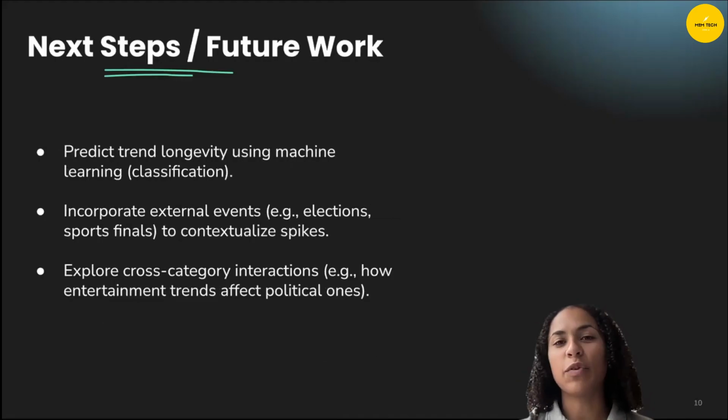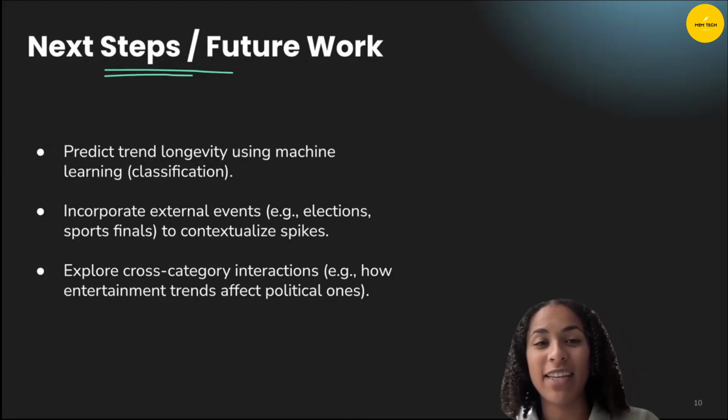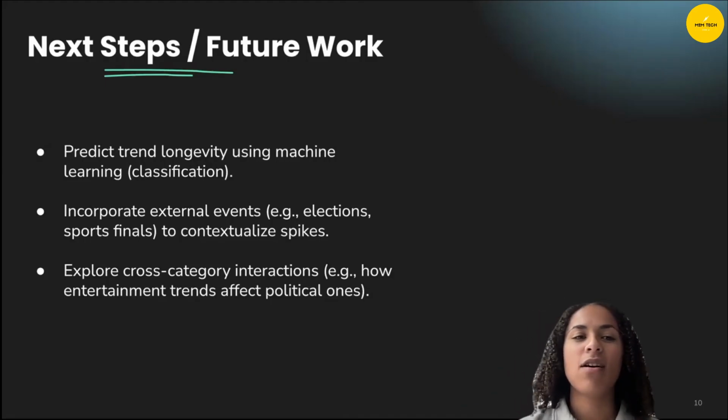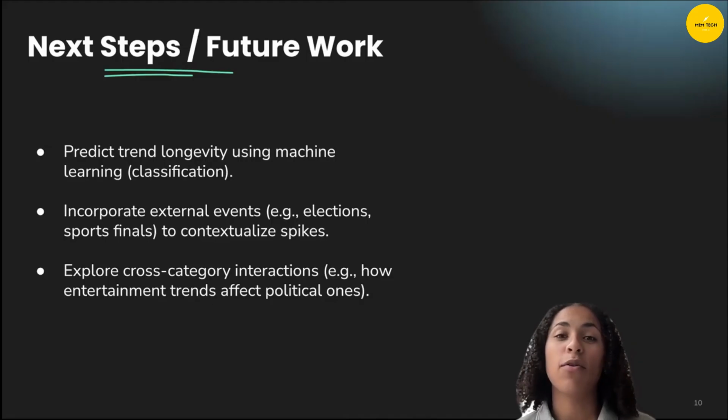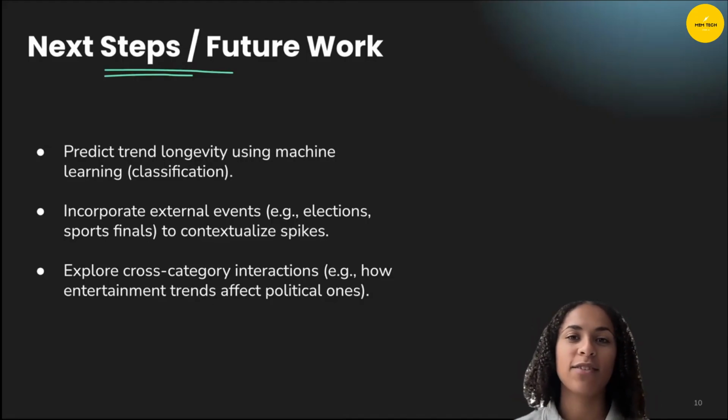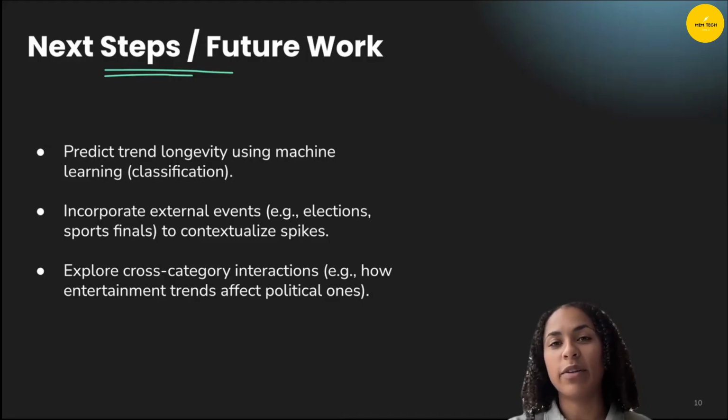Some next steps or future work could include predict trend longevity using machine learning classification, incorporating external events. So for example, elections or sports finals to contextualize the spikes. So kind of overlay those two. And also explore cross-category interactions. For example, how entertainment trends affect political ones.